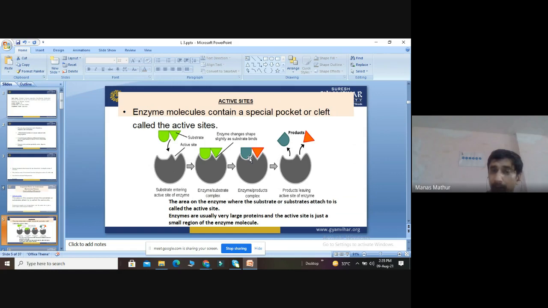The color changes from green to blue and red. The substrate is blue and the product is red. Finally, the product is differentiated from the substrate, and the products leave the active site of the enzyme. This is the main mechanism of how the active site works on the enzyme.